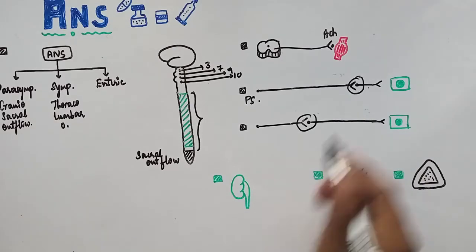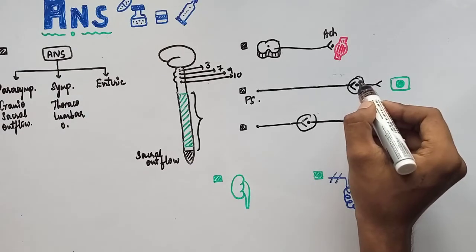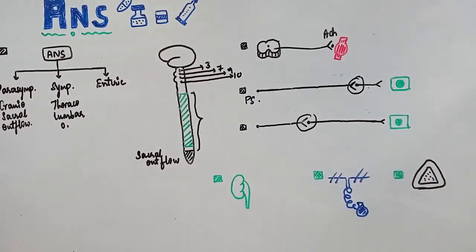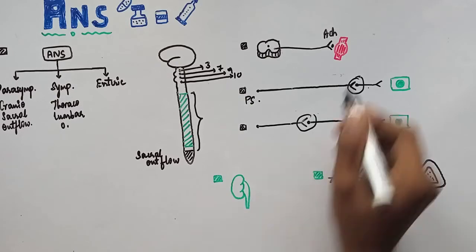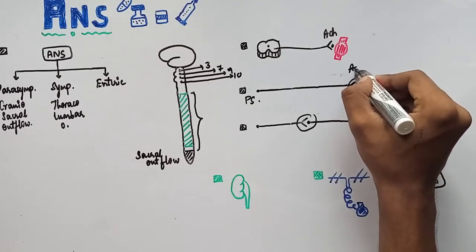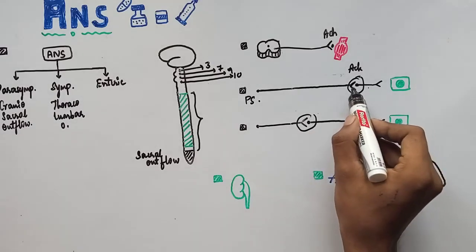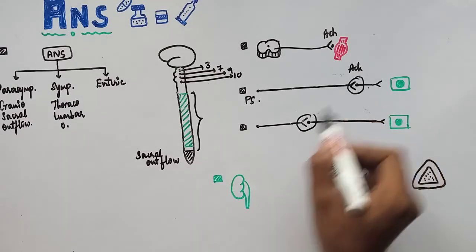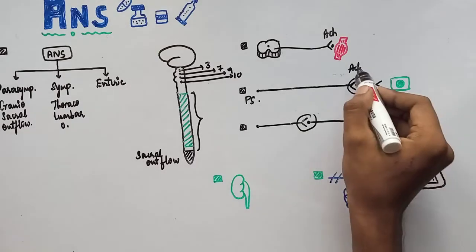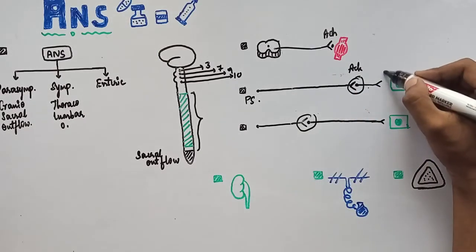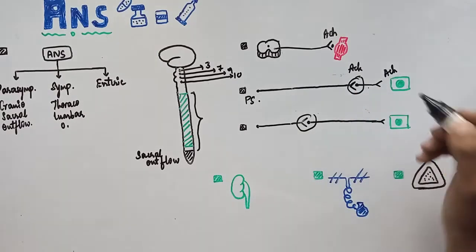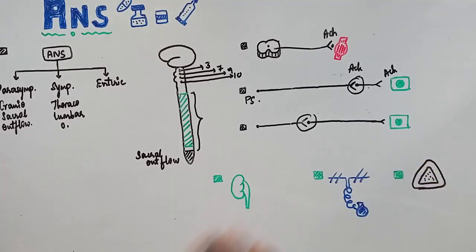Simple. Okay. The neurotransmitter in the ganglion of the parasympathetic nervous system is ACH. Okay. The neurotransmitter that is released by the preganglionic fiber is ACH, and postganglionic fiber is also ACH only. Okay. The neurotransmitter involved in both these junctions is ACH only, acetylcholine only.